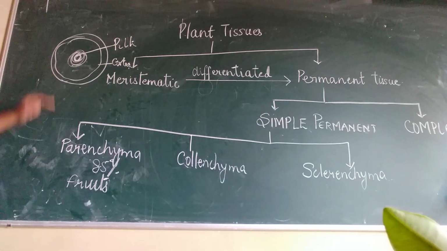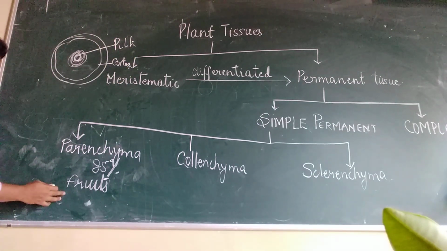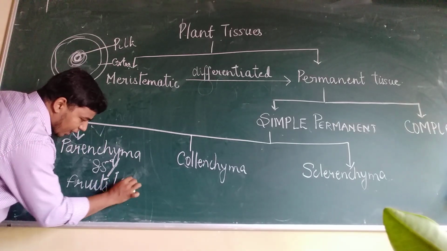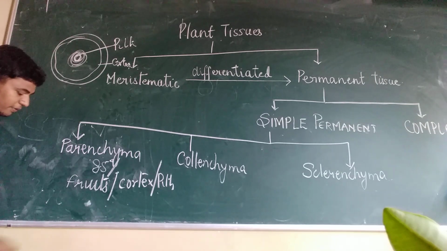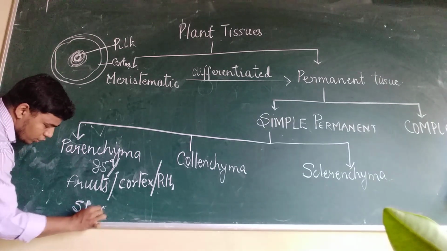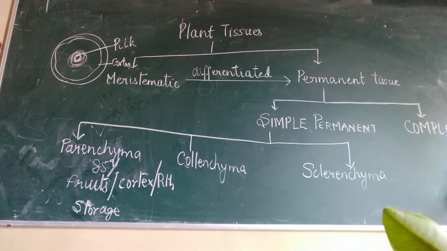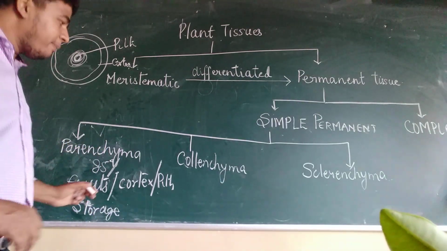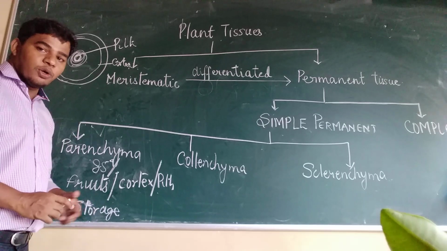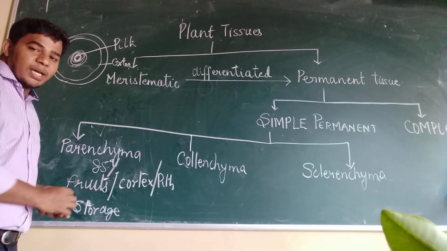So here you will also find parenchyma. They are present in the cortex and pith. The function is storage. The function of parenchyma is storage of food material. Whatever food is prepared by the plant will be stored by these parenchyma cells.